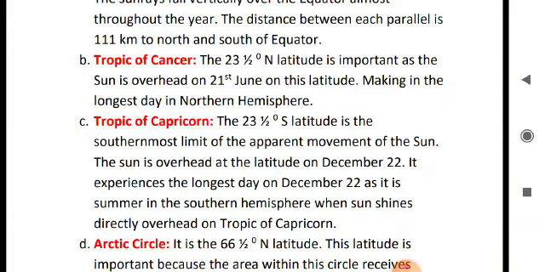The next is Tropic of Capricorn. Marked with 23.5 degree south latitude, the sun is overhead at this latitude on 22nd December. It experiences the longest day in the Southern Hemisphere as it is summer season, when the sun shines directly overhead on it.